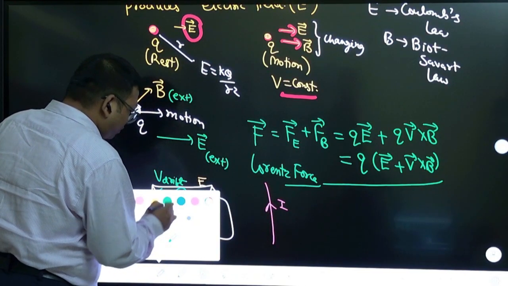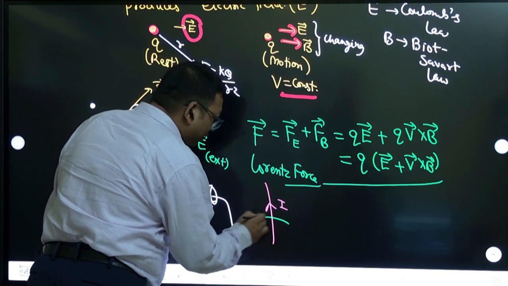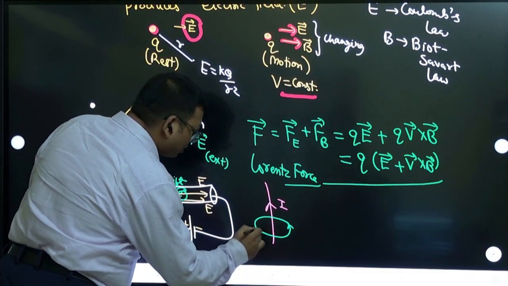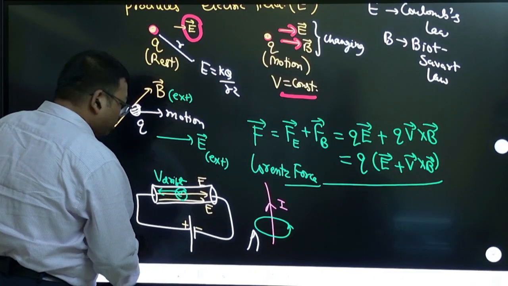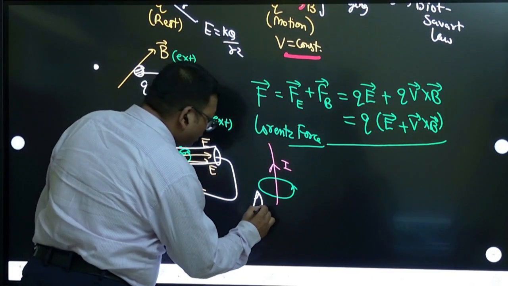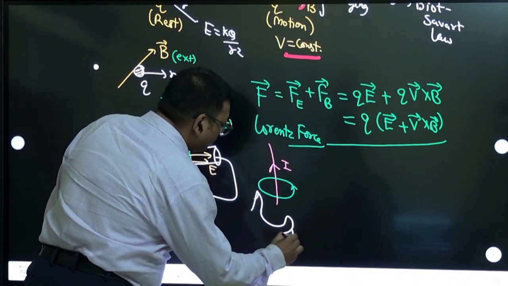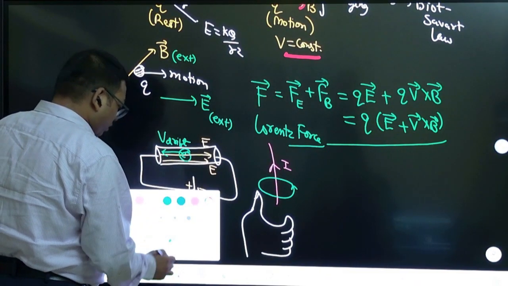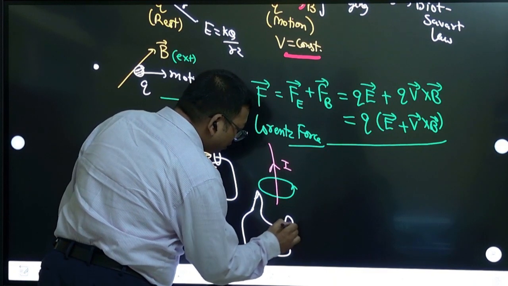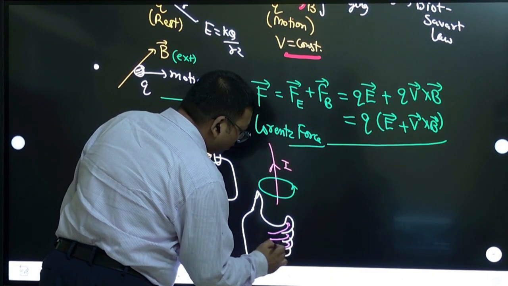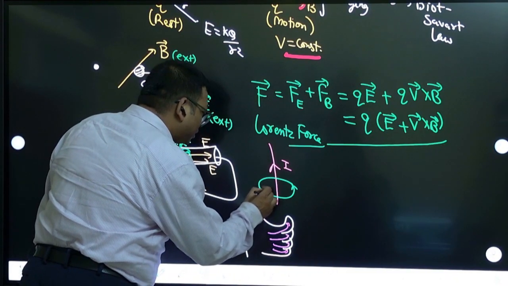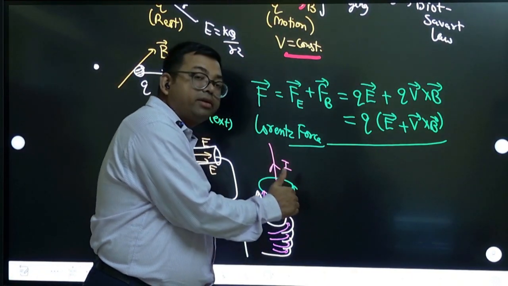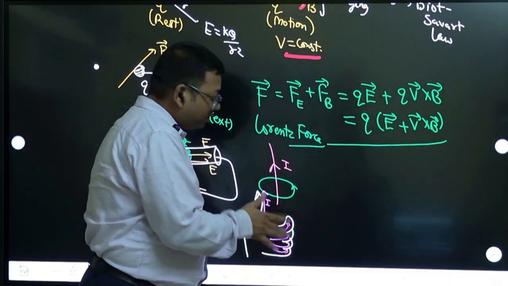There are magnetic field lines around it, given by the right hand thumb rule, which all of you know. You make the thumb like this and curl the right hand fingers like this. If you keep your thumb in the direction of current, then your fingers will curl in the direction of magnetic field. That is the right hand thumb rule, right?